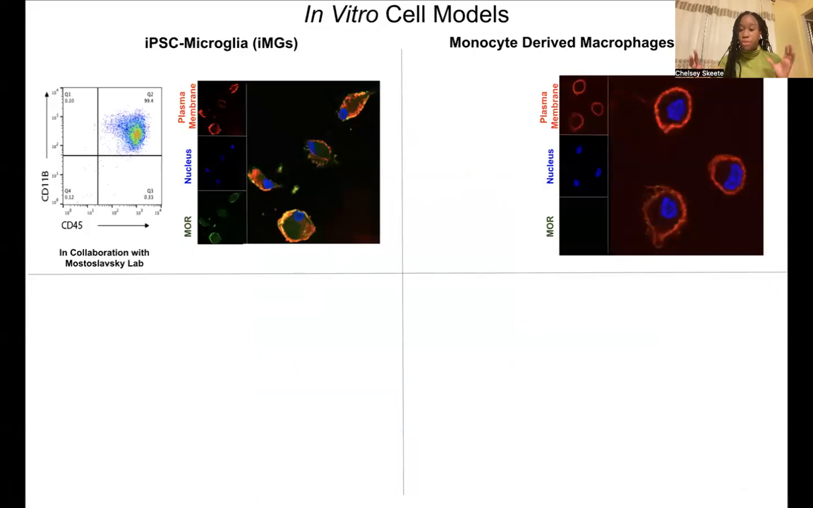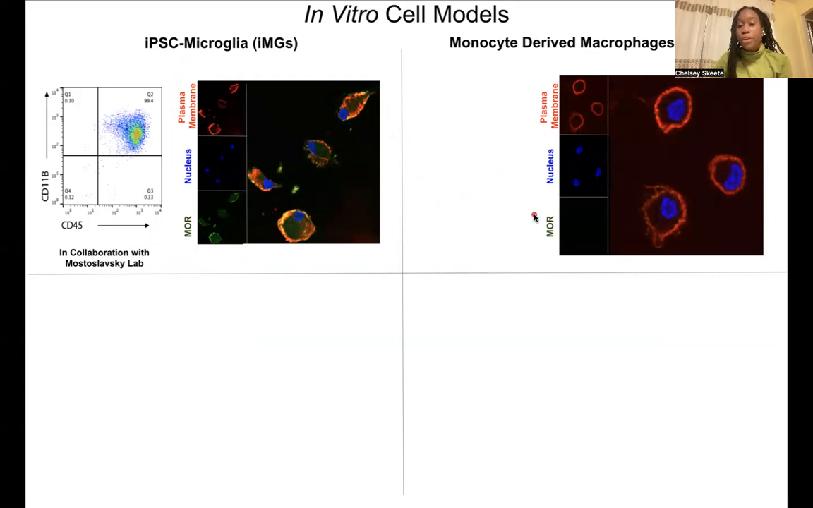So just to give you a sense of the different cell models we are using, the first cell model is known as iPSC-derived microglia. This is in collaboration with Gustavo Mostoslavsky at the Center of Regenerative Medicine here at BU, where we confirmed that mu is expressed here in this green staining and overlaps with plasma membrane staining here in red. And so we confirmed that mu expression is on the surface of these cells.